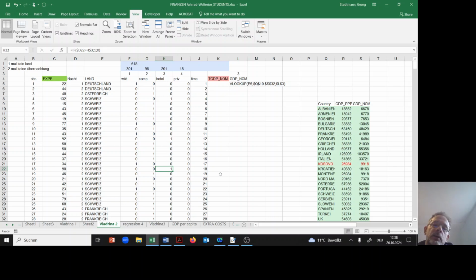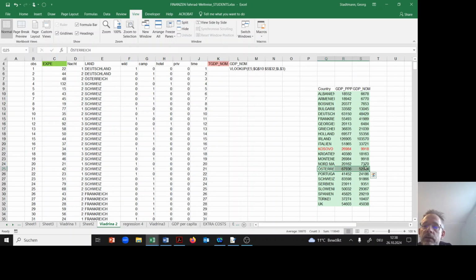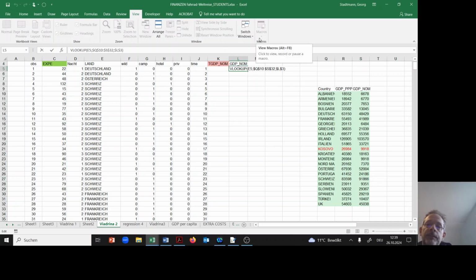But now I have to include this kind of information in our data set. I want to include this information here, GDP in nominal terms. The first country is Germany, so I want to have this amount of money here in this cell, 48,000. Then the second country, that's Austria, so Österreich, which is here. The number should be 52,000. And then we have Switzerland, and Switzerland is 91,000.